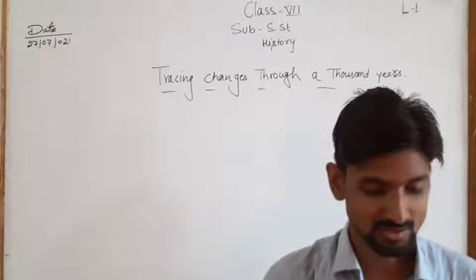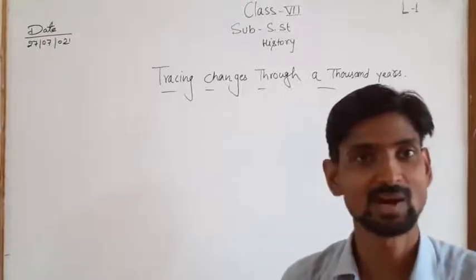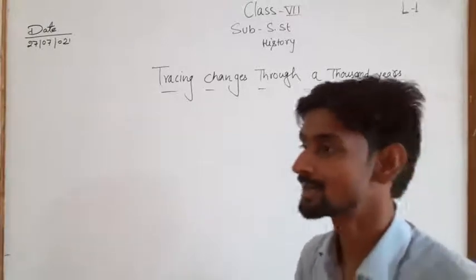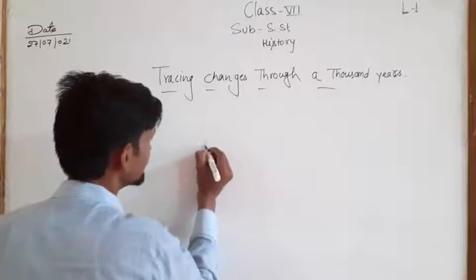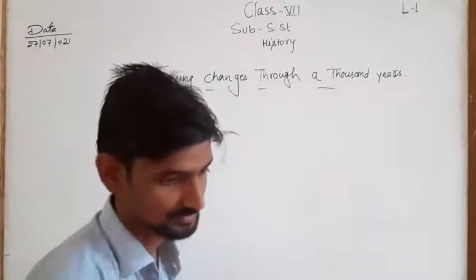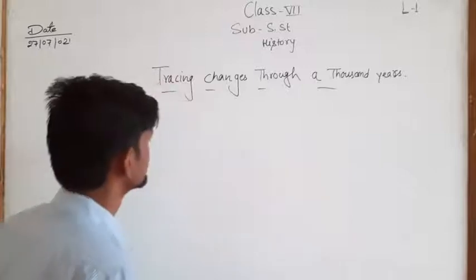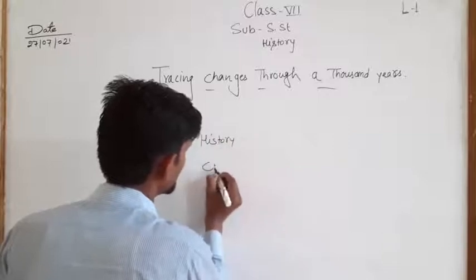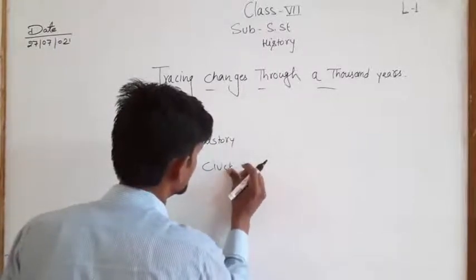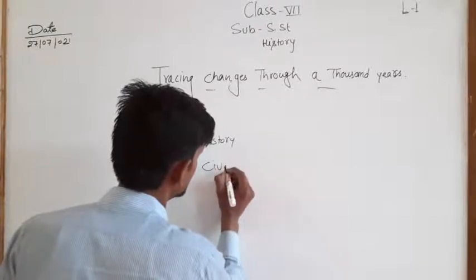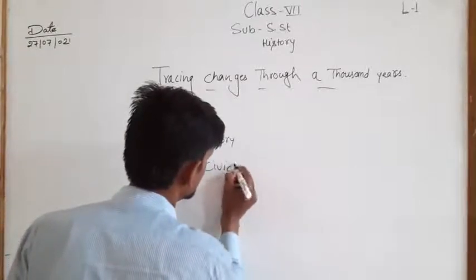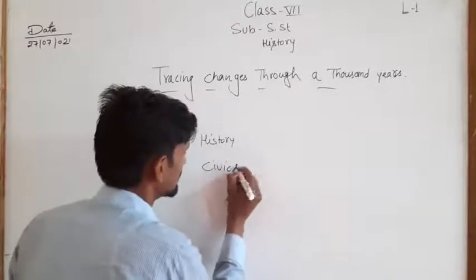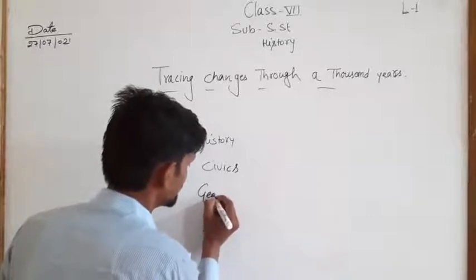We will start with the history part of our SST. In our syllabus, there are three parts of SST. The first one is history. The second one is civics. And the third one is geography.